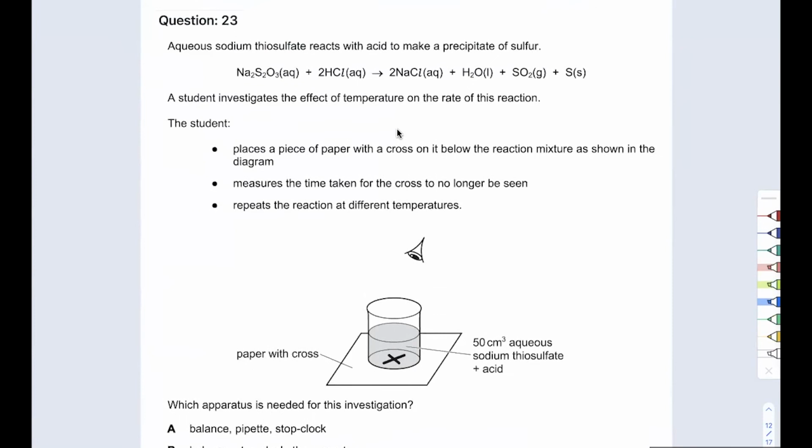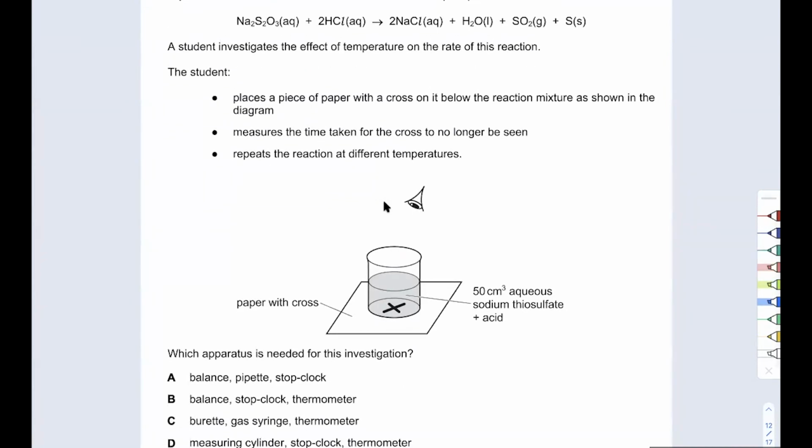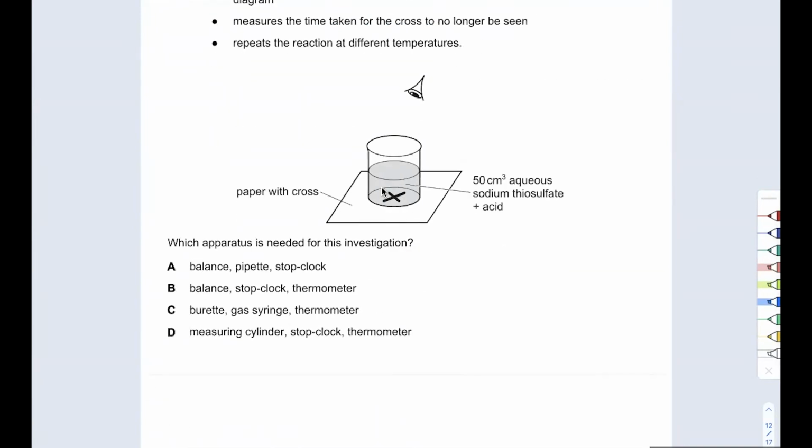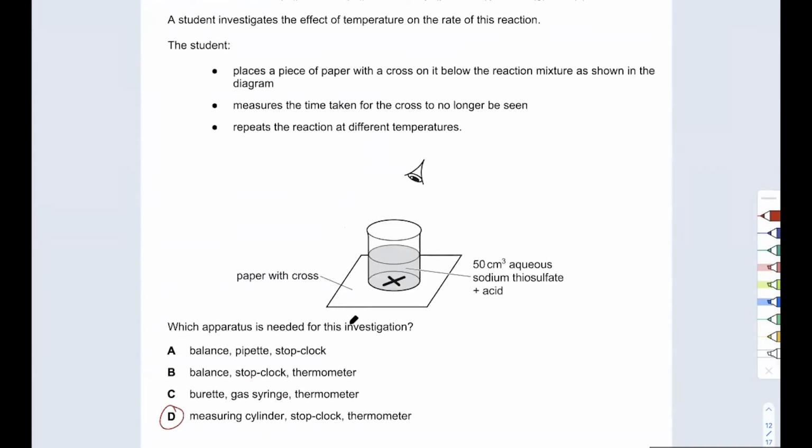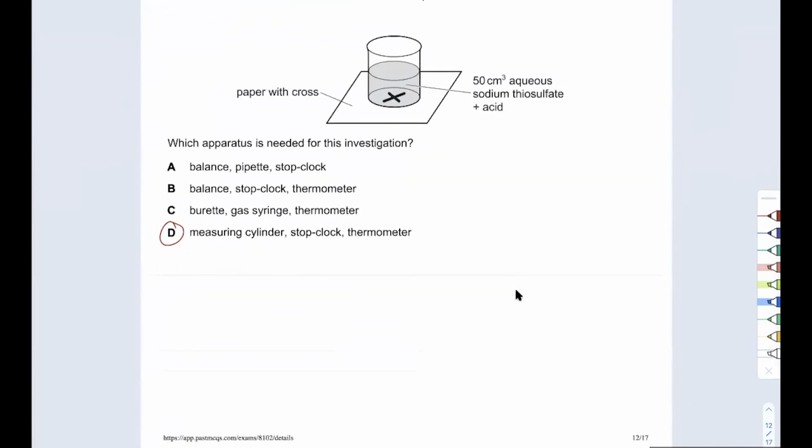they aren't measuring anything else, or should they? They should make sure that the concentration of these two things is the same every time. Because time is taken, so a stopwatch. So yeah, they need a stopwatch for that, but they're trying to measure the effect of temperature, which means concentration and volume and everything else should be the same. Okay. So what should they use? They should use a thermometer, a stopwatch, and a measuring cylinder, because they need to make sure they're adding the same volume every time. Why? Because they are measuring the effect of temperature, not the effect of changing volume. So volume should be the same.